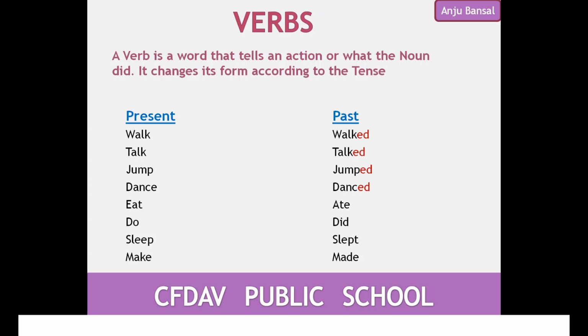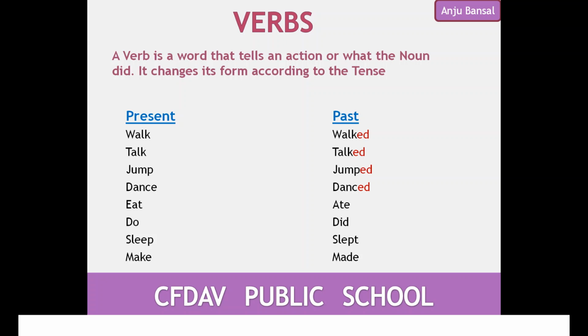Now eat, see how eat has changed. Eat has not changed to eated. What has it become? Ate. Do has changed into did. And sleep, in the past tense, we don't write sleeped. Is it right to write sleeped? No, we make it slept. Make changes to made. So do you think there is a difference between these verbs?